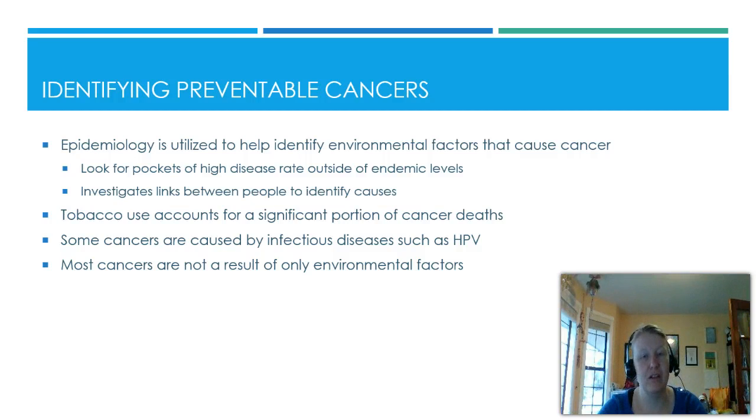And epidemiology helps us identify the differences between these, by looking at any kind of rise in disease rate above endemic levels. So if on average 1% of the population comes down with pancreatic cancer, but there's a pocket of people where 50% of the population has pancreatic cancer, there's probably something going on there. And that's where epidemiologists come into play and start looking for these different causes to find the links to help us minimize the risks.